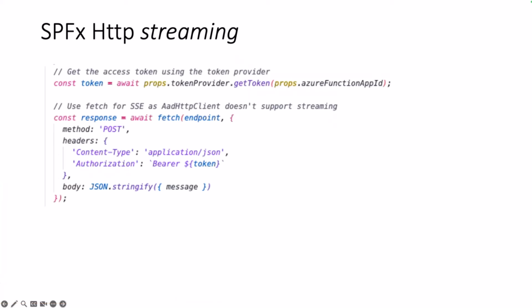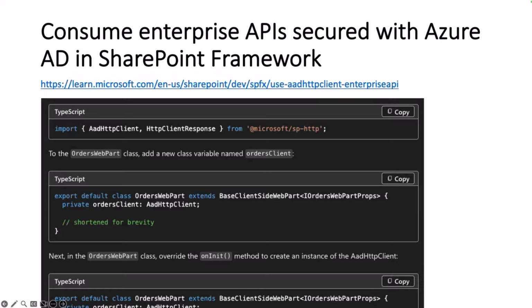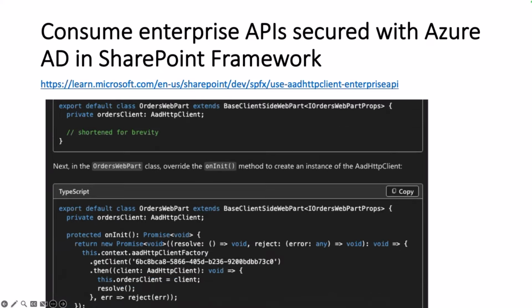And as soon as we have this here, we have one thing. In the documentation, it says that to use an enterprise API, we can use the AD HTTP client. And with this HTTP client, it works awesome. The documentation is 100% correct. I used it quite a lot of times.